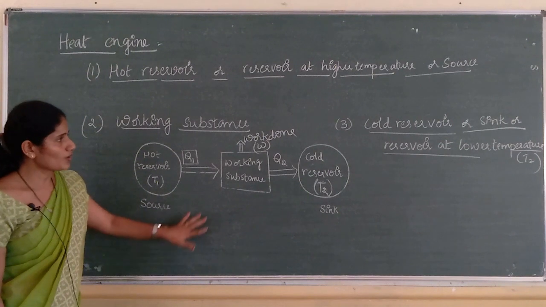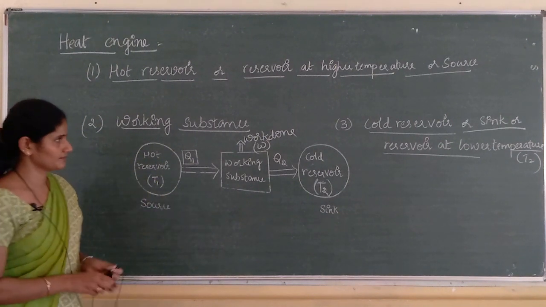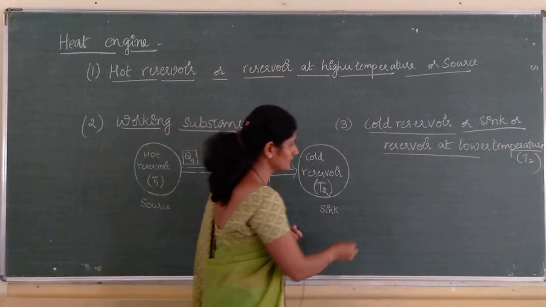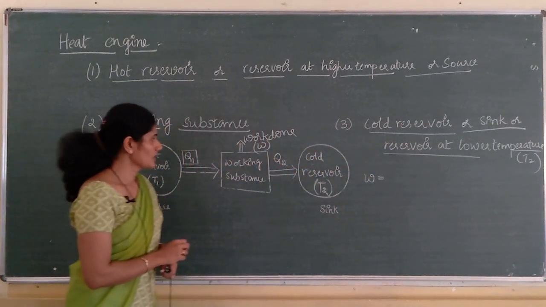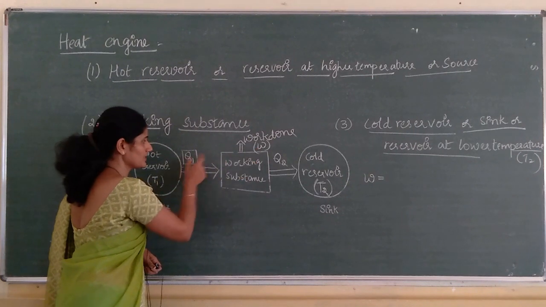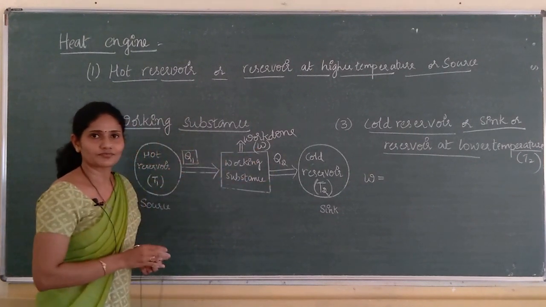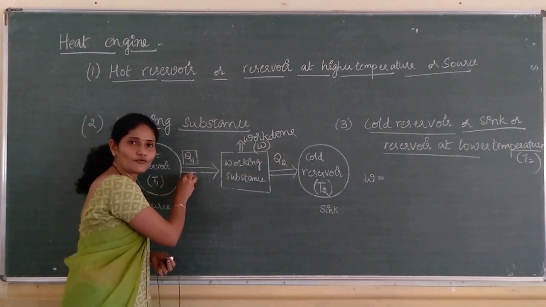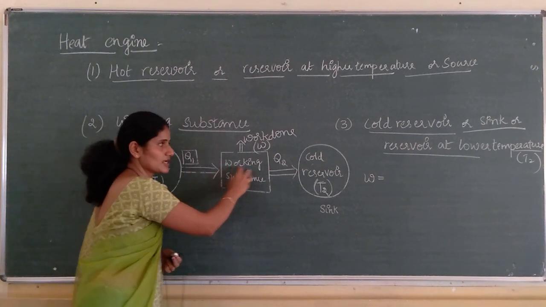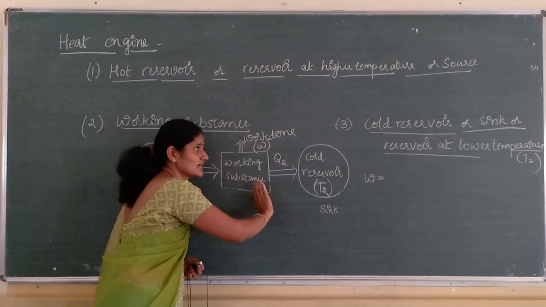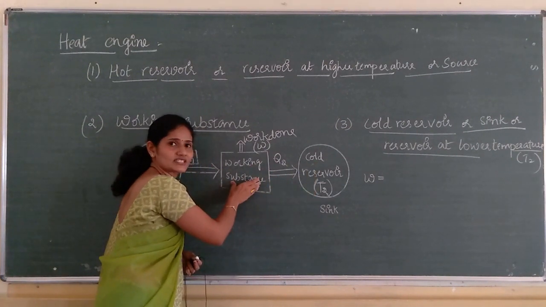Now, let us see the expression for work done. How to calculate this work done? W is nothing but Q1 minus Q2. Q1 is the amount of heat energy absorbed by the working substance, Q2 is the amount of heat energy released by the working substance.